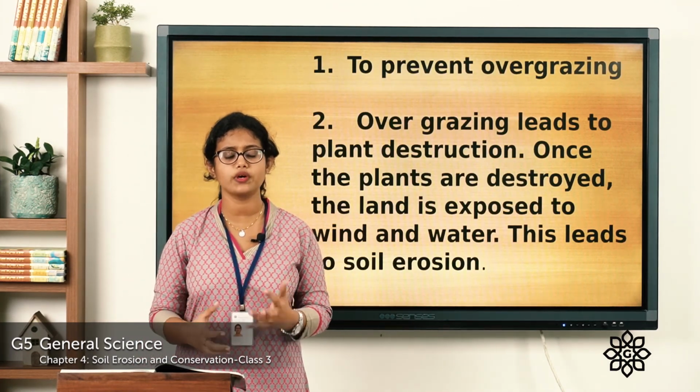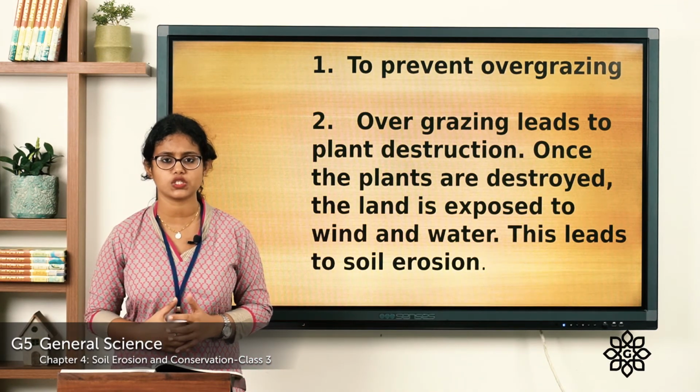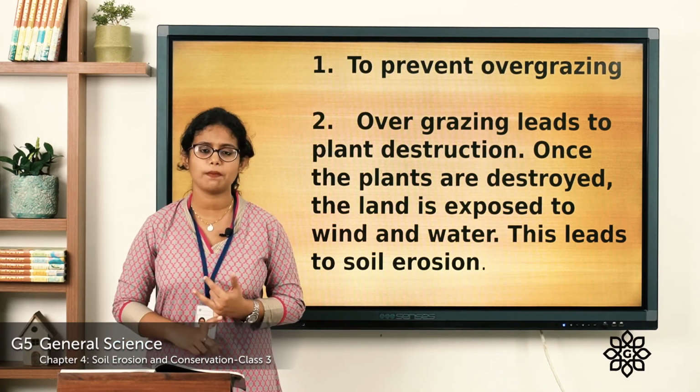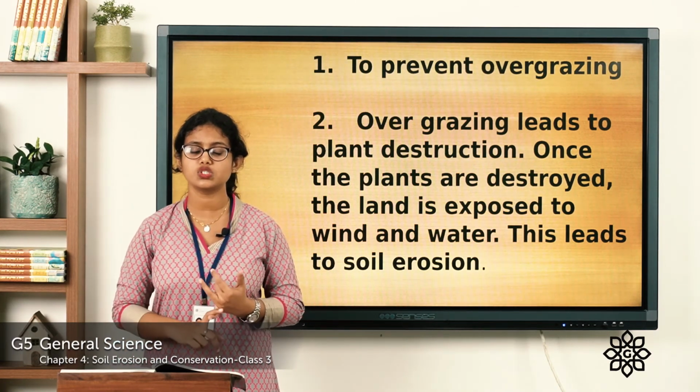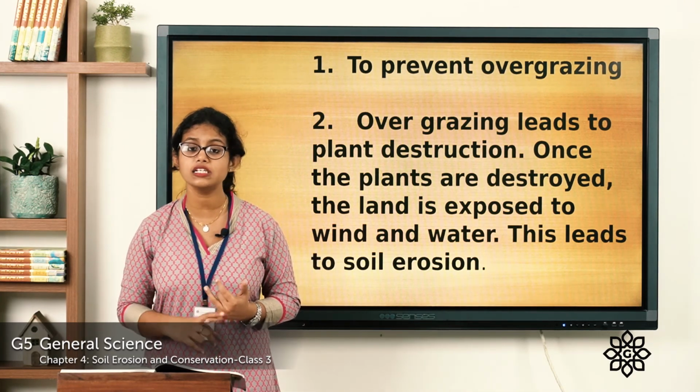We all know that overgrazing leads to destruction of plants. And gradually the land gets barren. So Shama insisted that her son not take the cattle for grazing to the same pastures again and again.